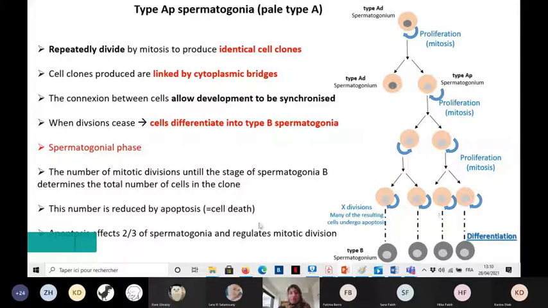Many of them will die, and almost 2/3 of the spermatogonia will die by apoptosis. So as the number of cells in a clone will be reduced due to apoptosis, this apoptosis will affect 2/3 of the spermatogonia.